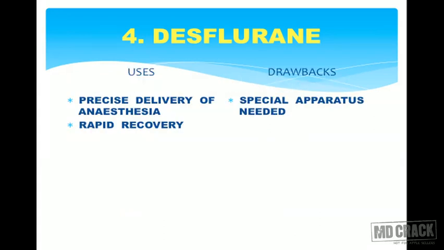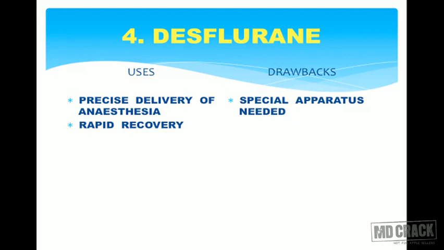Now what are the uses? Precise delivery of anesthesia, just as I mentioned now. And the second use is it's a very rapid recovery. That's a very important point. Since it has got rapid recovery, it can be used in daycare or ambulatory surgeries. What are the drawbacks? Again, special apparatus is required.